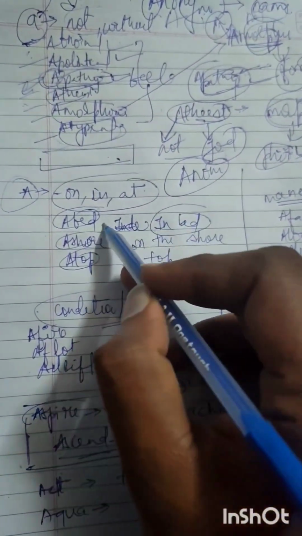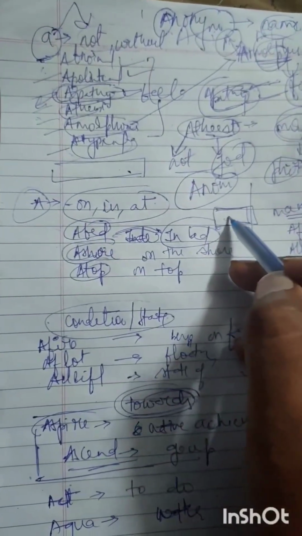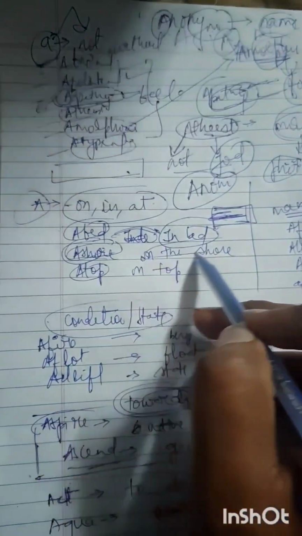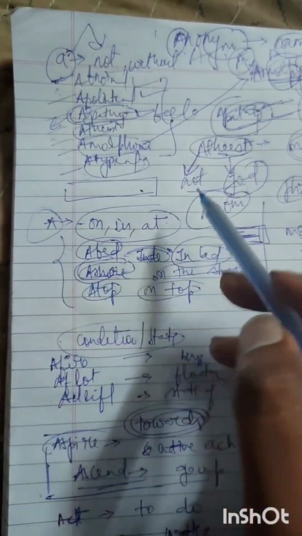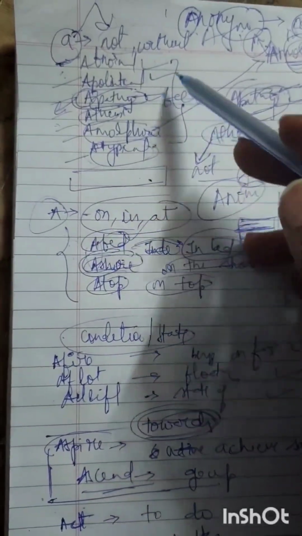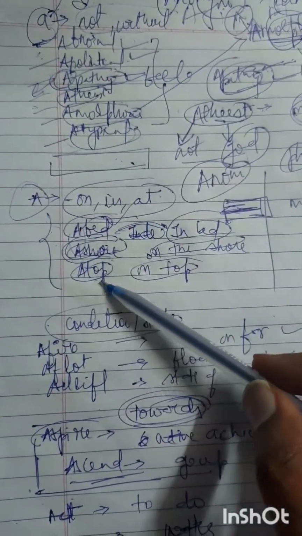In bed, abed मतलब बेड के अंदर. नहीं, बेड के अंदर नहीं, we all know that in bed मतलब बेड के सरफेस पे. And if I say ashore, on the shore, atop, on the top. I am giving you this example for only one reason, that you should not have any preconceived notion कि A अगर होगा तो नेगेटिव कनोटेशन होगा, जरूरी नहीं है. That's why it is conditional. आप सेंटेंस पढ़िए, समझिए क्या बोलना चाह रहा है.